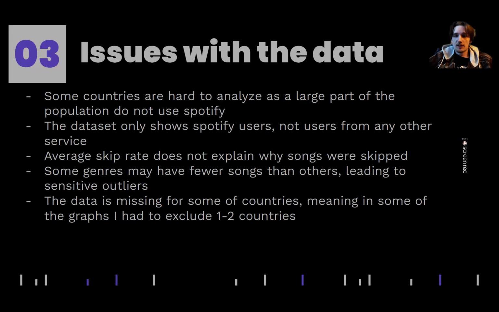Some issues that we have with the data. Well, some countries are a bit harder to analyze, as a large part of the population does not use Spotify. The data only really shows Spotify users, not users from any other service, any other platform, anything like that. Average skip rate does not explain why those songs were skipped, meaning that we have to make assumptions, which is not a very safe thing to do. Some genres may have fewer songs than others, leading to sensitive outliers, right? And the data is missing for some countries, meaning in some of the graphs I had to exclude one or two countries each time.